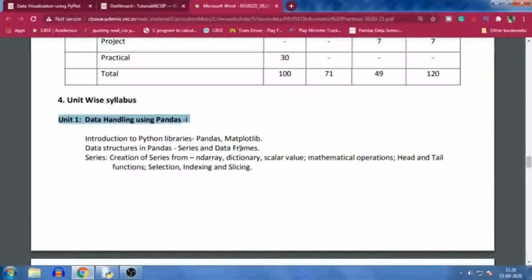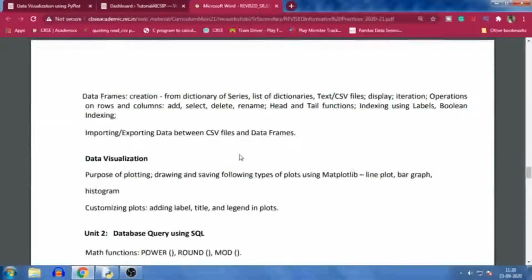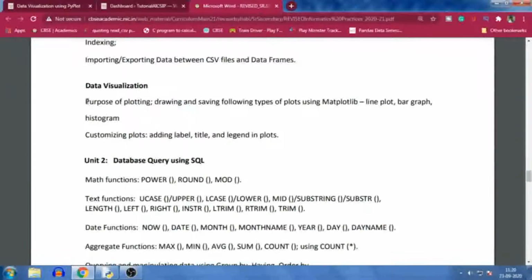So in this video, I am going to discuss the new topic, that is data visualization. The contents are: purpose of plotting, drawing and saving the following types of plots using the Matplotlib library: line plot, bar graph and histogram, customizing plots, adding labels, title and legend in plots. In this video I will cover bar and line charts, and how to create them.